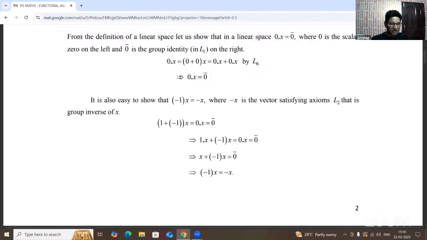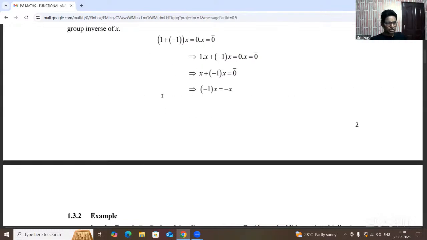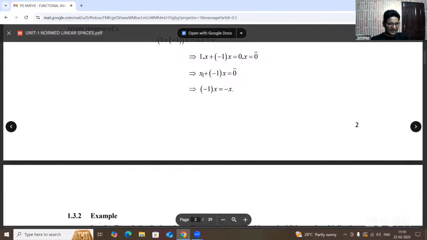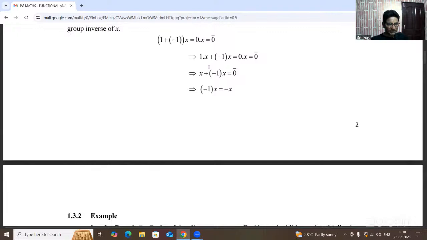And how do we write the 0? By using the multiplicative identity. So (1 plus minus 1) of x equals 0 into x equals 0 bar. Again, from the distributive condition, 1 into x plus minus 1 into x equals 0 bar. 1 into x means x, so x plus minus 1 of x equals 0 bar. Moving x to the left side, minus 1 of x is minus x.